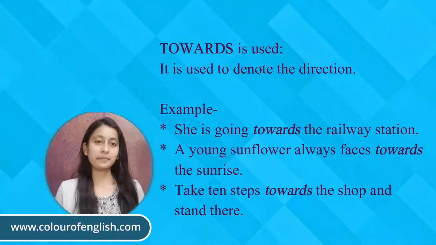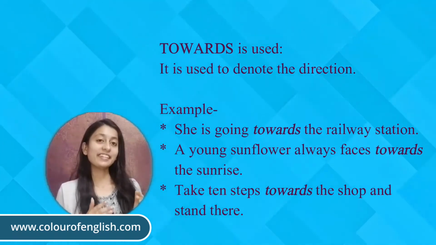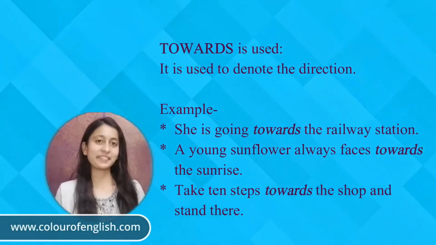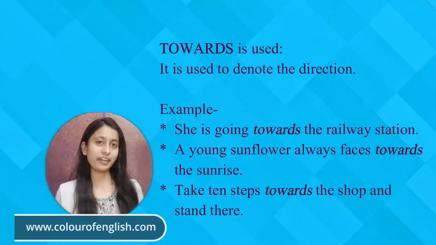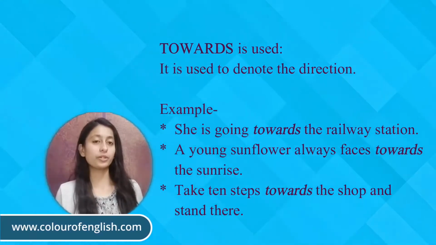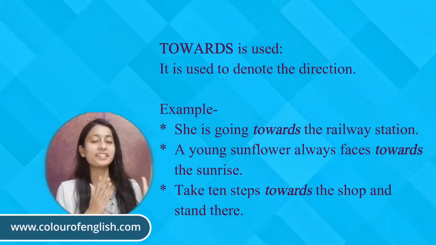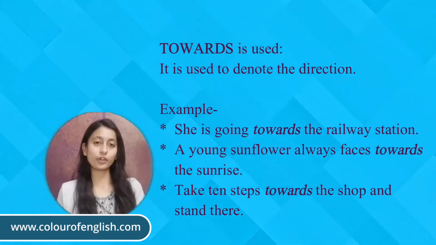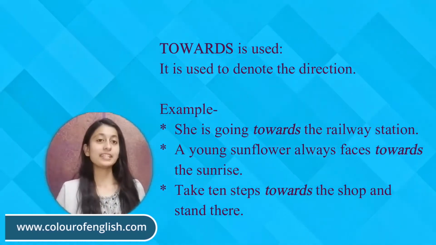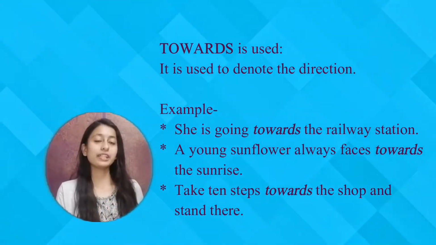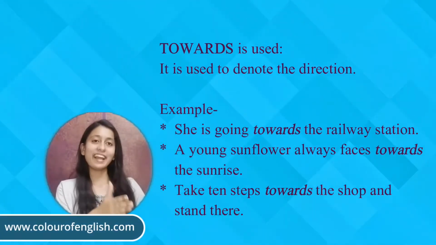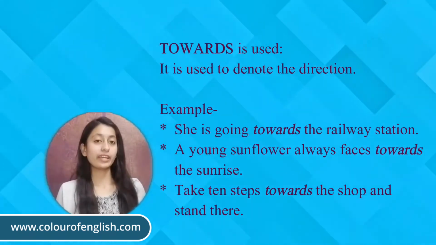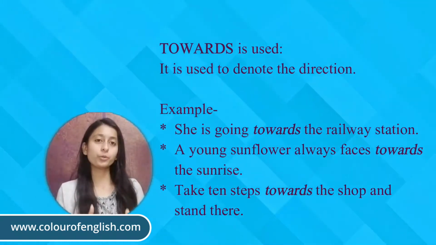Let's see one more example. The young sunflower always faces towards the sunrise. It means the young sunflower's direction is always towards the sunrise. Take 10 steps towards the shop and stand there, which means someone is directing that you have to take 10 steps towards the shop and then stand there. So whenever we are giving directions, we can use towards in that case.